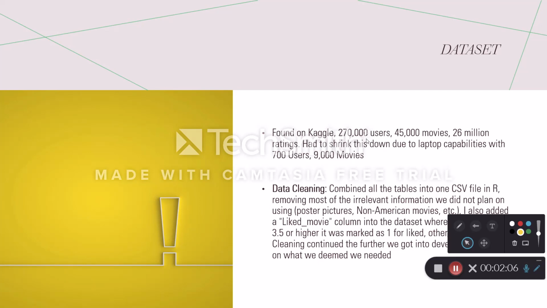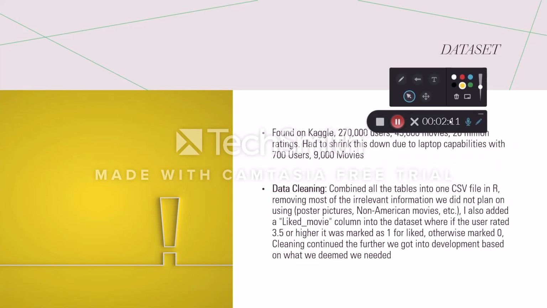For the data cleaning of the set, I combined all the tables into one CSV file using R, and I removed most of the irrelevant information we didn't plan on using, like poster pictures and other IMDb things. We also limited it to American English movies only. I also added a column in the data set called liked movie, where if the user rated the movie 3.5 or higher, it was marked as 1 for they liked it. And if it was lower, it was marked as 0.